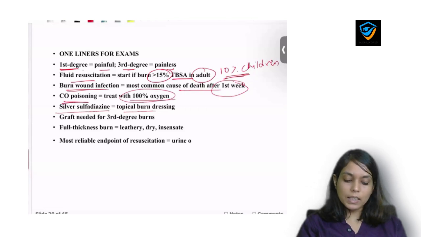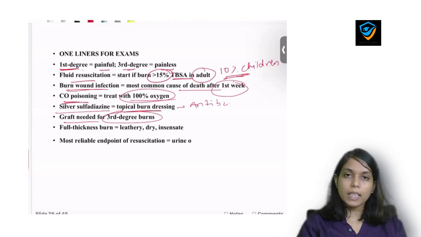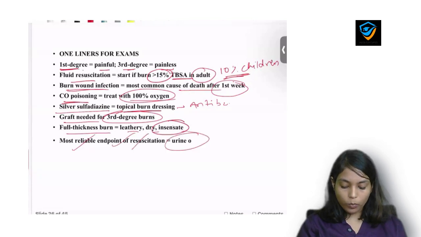Carbon monoxide poisoning we treat with 100% oxygen. Silver sulfadiazine is a topical burn dressing because it also acts as an antibiotic in burn patients. Graft is compulsory for third degree burn, and in second degree deep burn the graft may be needed. Full thickness burn is leathery, dry and insensate. There is no sensation, no pain in full thickness burn, and the most reliable end point of resuscitation is urine output.